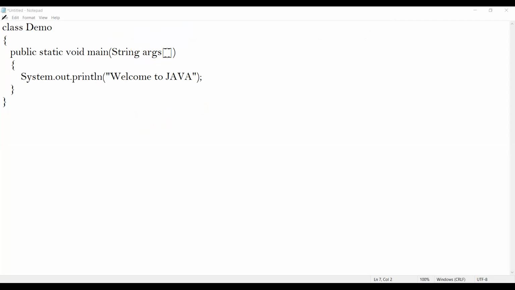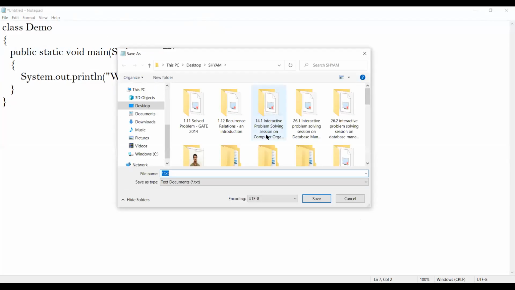Once you write the program, so successfully I've written a program. A Java program can be typed in any editor of your choice. Right now, I picked Notepad as my editor. Once you type the program, you need to save your file. How to save your file? Go to File and click Save As. Once you click Save As, you need to specify the file name.